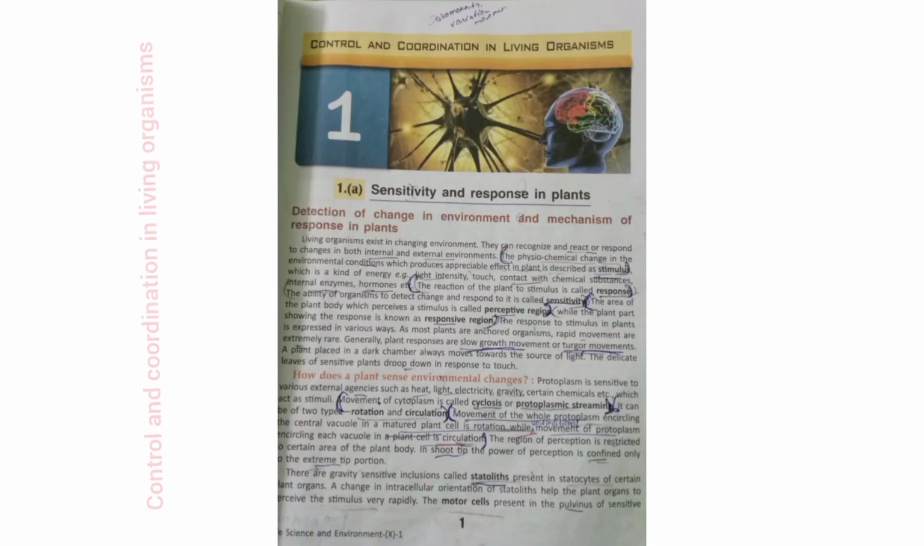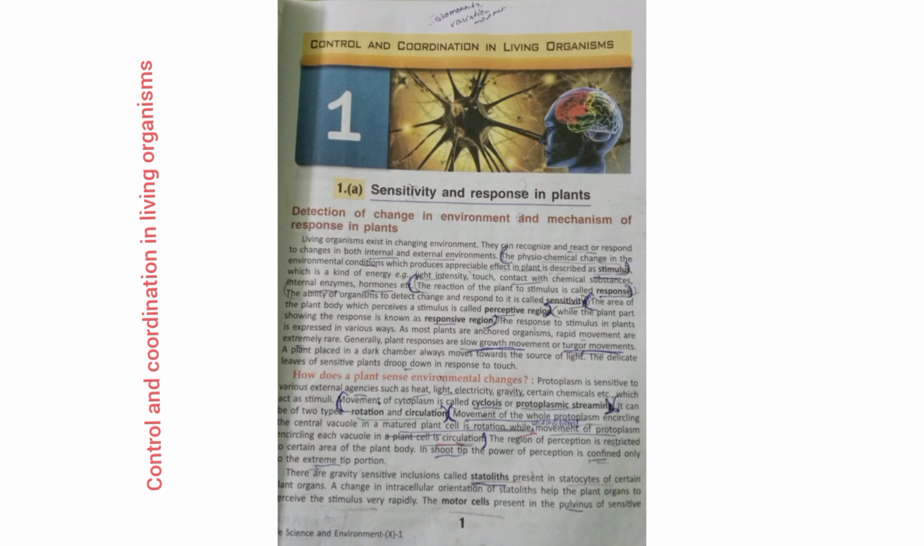So the first line is: living organisms exist in a changing environment. They can recognize and react or respond to changes in both internal and external environment. Like we can respond to both internal and external environment. So we are living beings.